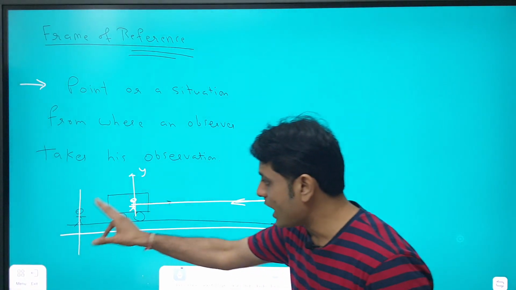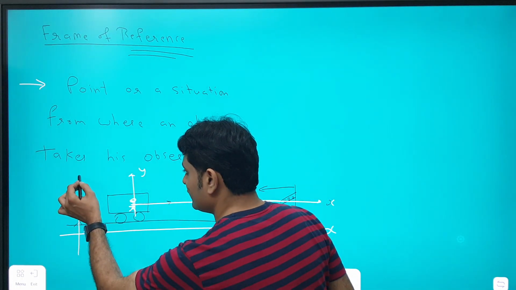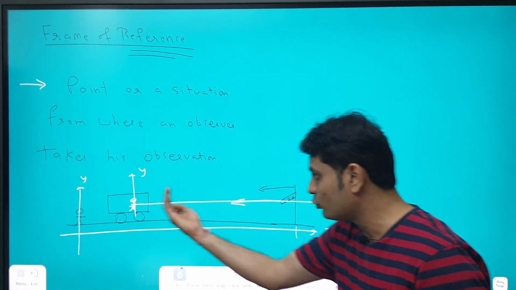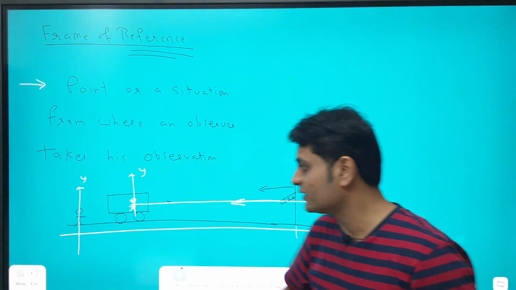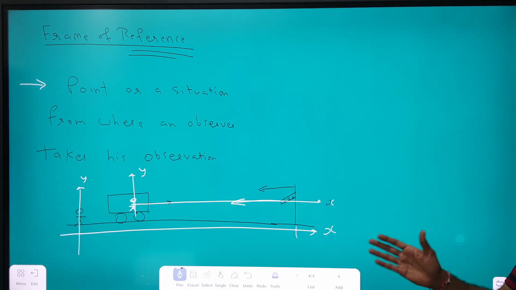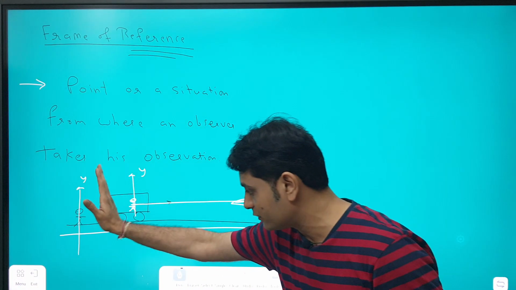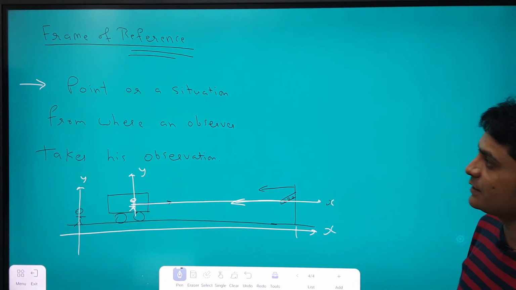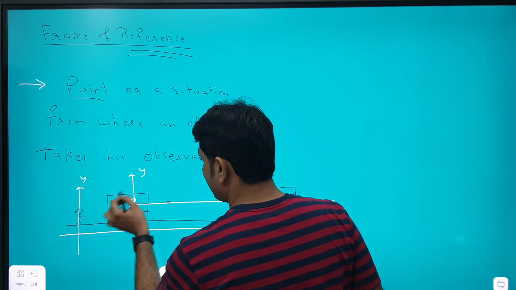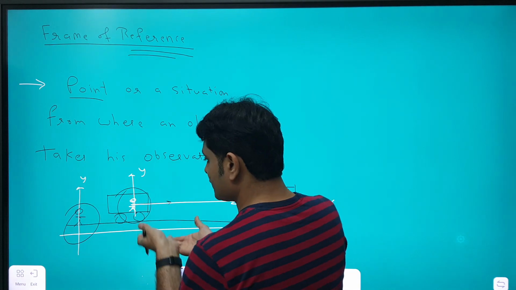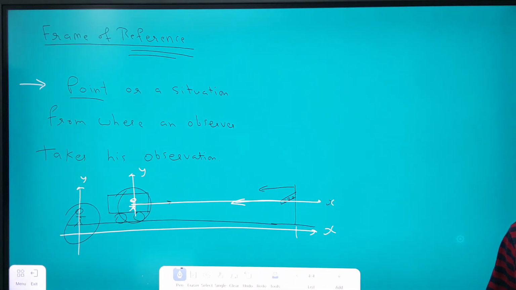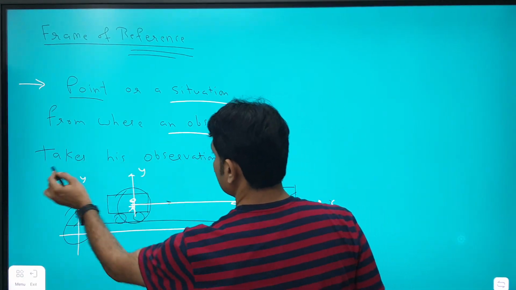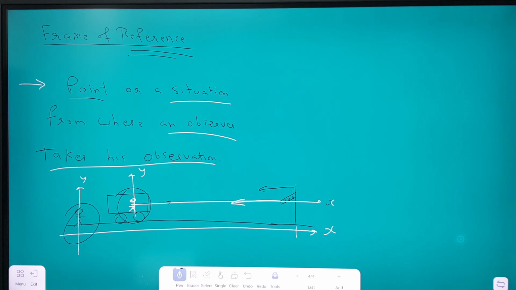So these two persons have different frames. This person's frame is moving towards the pole, whereas this person's frame is not moving towards the pole. That frame of reference is stationary with respect to the pole. So the frame of reference is defined as a point or a situation. This is the point, and this is the situation: the bus is moving and that person is stationary. So it is a point or a situation from where the observer takes his observation. That is called the frame of reference.